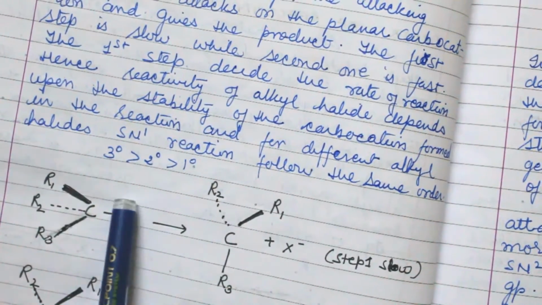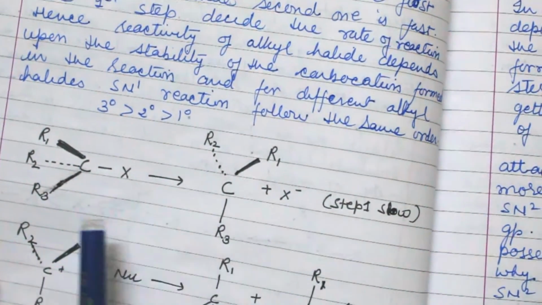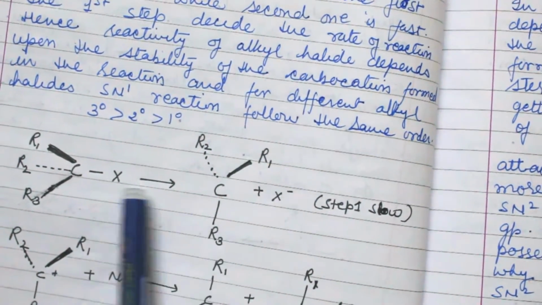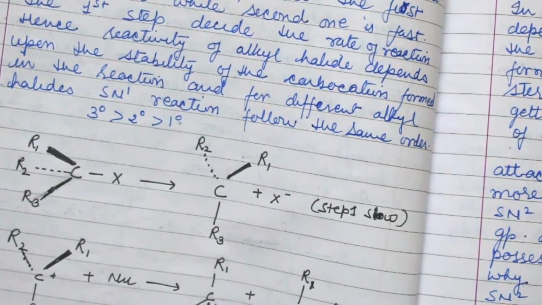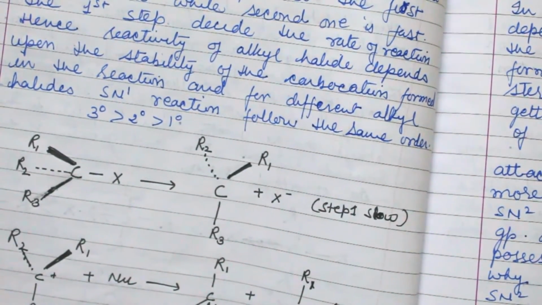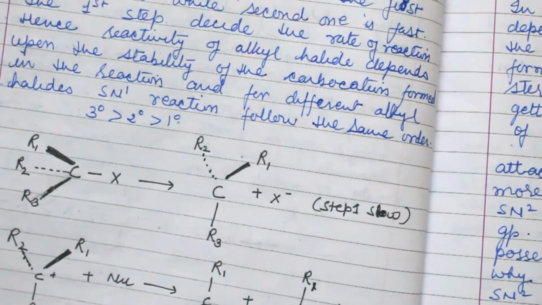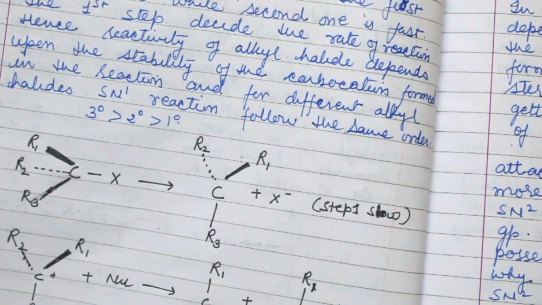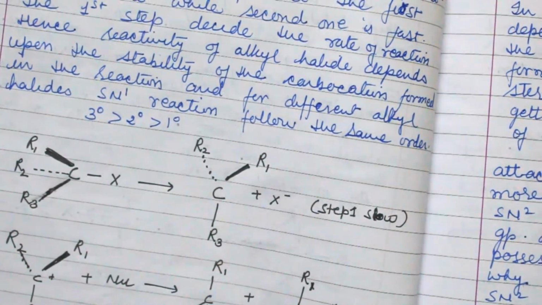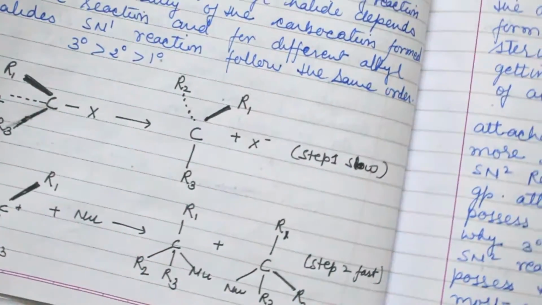For example, this is the halogen and this is the first step, the slow step. Now the nucleophile attacks it and takes the place of the halogen. So it is forward also and backward also. It takes place in two steps and the second is the fast step.